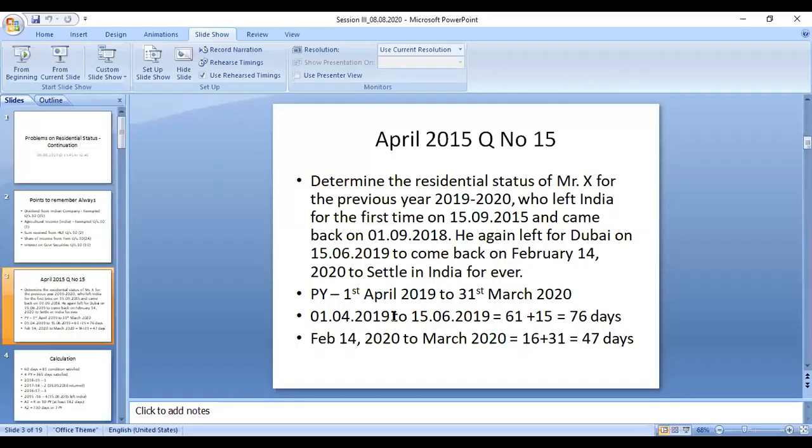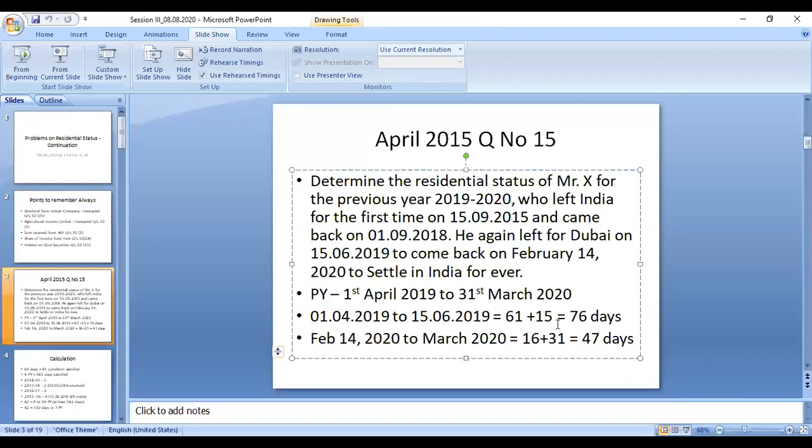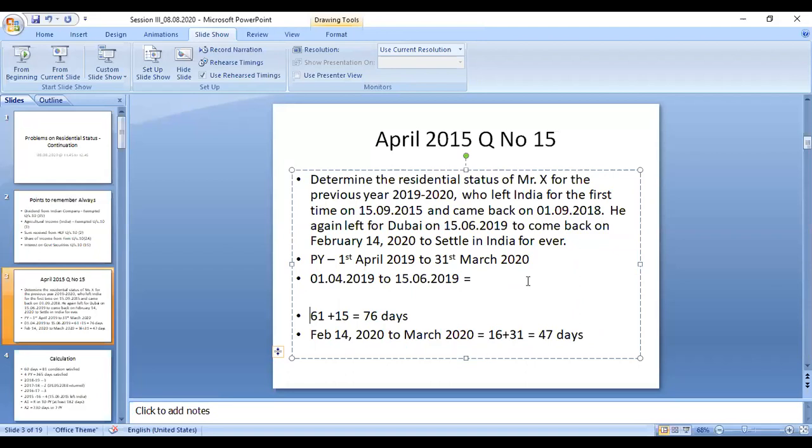Right. So this days, 1/4/2000, means that number of days you have to calculate, right? 1st April. So April 30 days, May 31 days, plus 14 days. So you can put together: 30, 61, 75 days. So 75 days he's staying in India only. He was in India for 75 days.